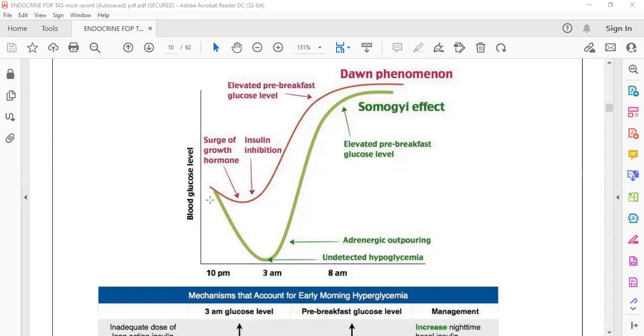It commonly occurs in the adolescent age group. But the Somogyi effect is different: the patient comes to a hypoglycemic condition at midnight. Why? Because of an adrenergic outpouring at that time. After the effect is gone in the morning, you again see the hyperglycemic condition.